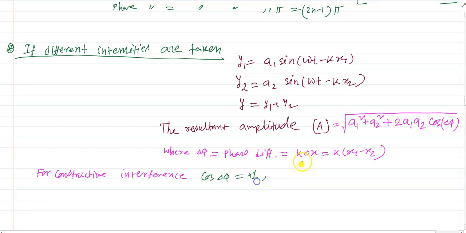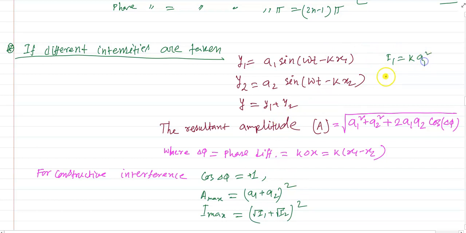Then we get maximum intensity or maximum amplitude. Then amplitude Amax will be a1 plus a2, and intensity Imax will be root over I1 plus root over I2 whole square. I1 means k a1 square and I2 is k a2 square.